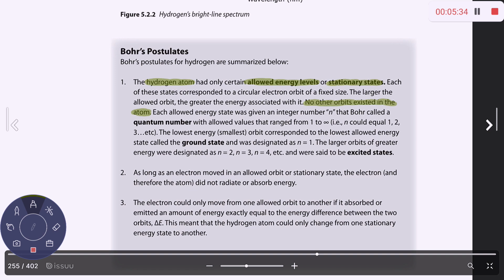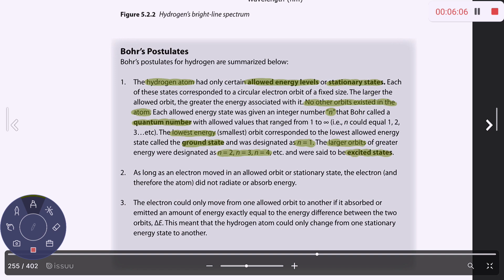For every energy level, we label them with an n, and he called these quantum numbers. Now, we are not going to go into the details of quantum numbers here. We're just going to focus on the n's. So the lowest n, or the lowest energy state, is called the ground state, and we would call it n equals 1. And as you get further out from there, we get larger orbits or larger energies like n equals 2, 3, 4, etc. And we call these the excited states.